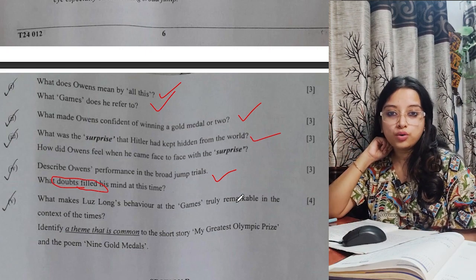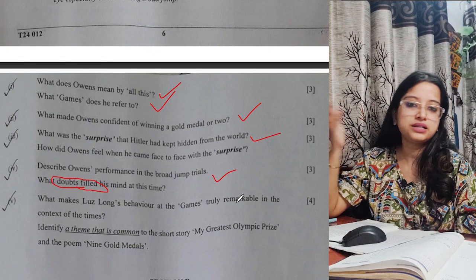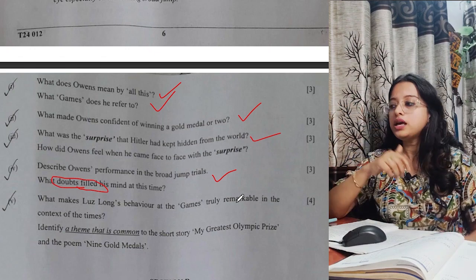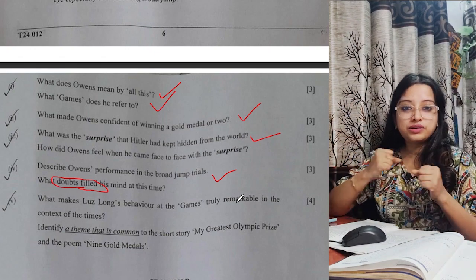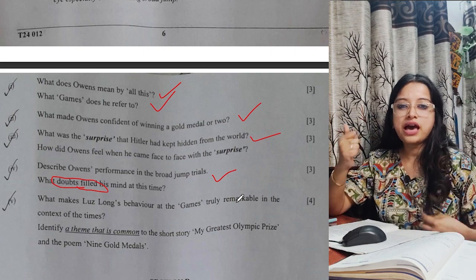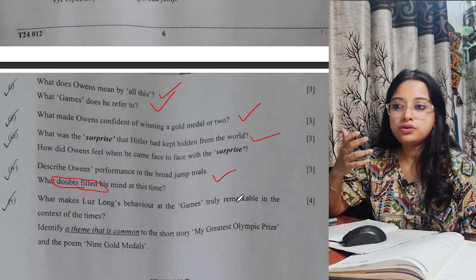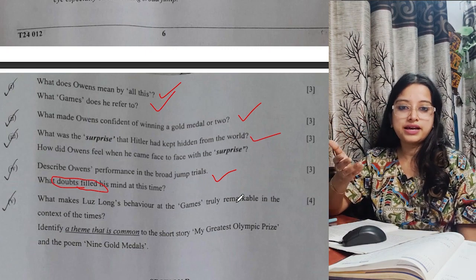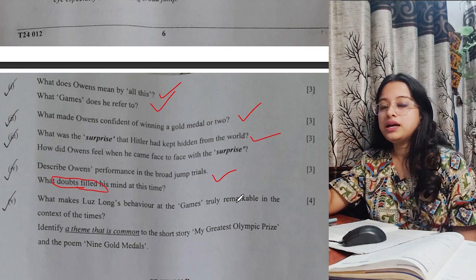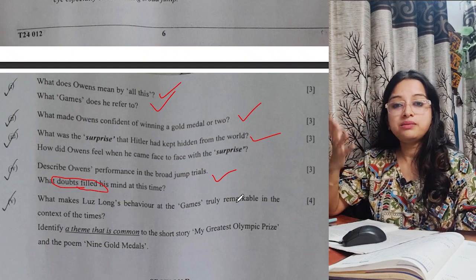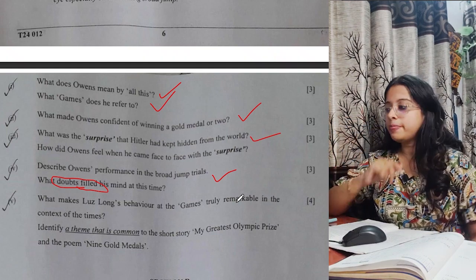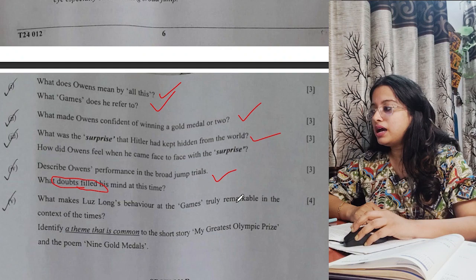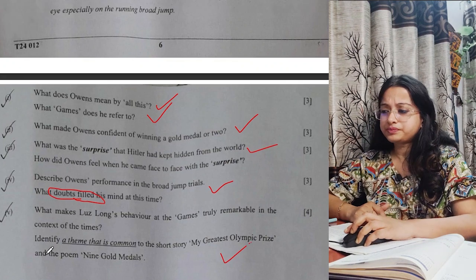So that was the real goal. We should never forget the real goal, and that is what Luz Long had shown, right? So it should never be a kind of fighting intention that yes, we have to win because we cannot have a loss of face in this kind of situation where possibly some other country or enemy country is on the other side. Okay, so that is your last part. I hope you could write this part well.